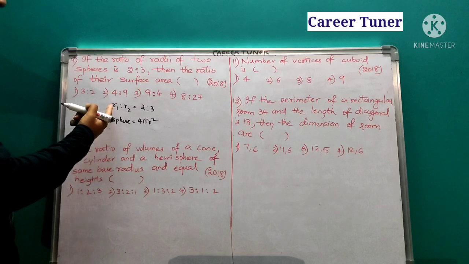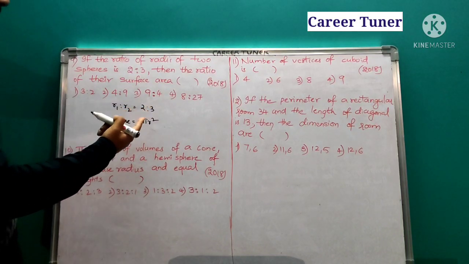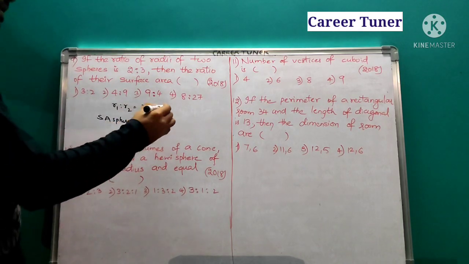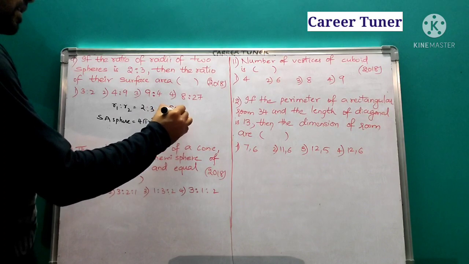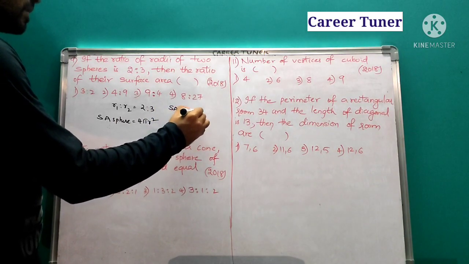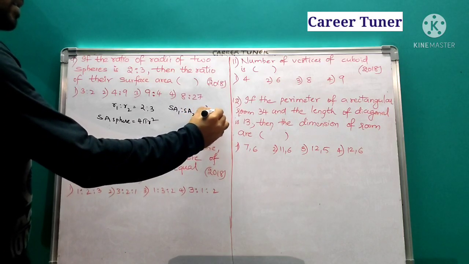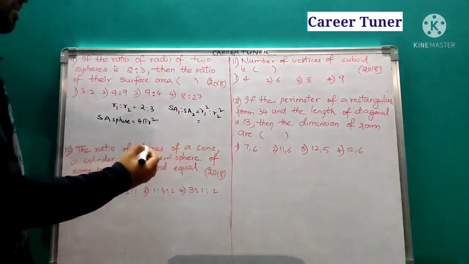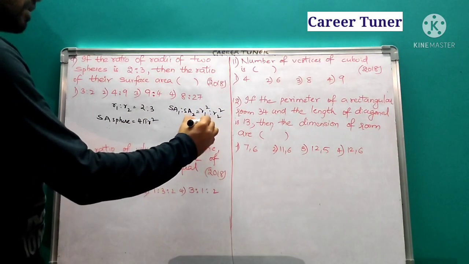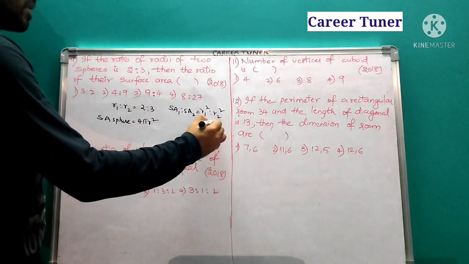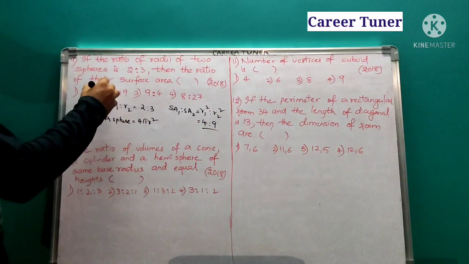Similarly, R1:R2 is 2:3, so the surface area also becomes a square times. The surface area of the first sphere is to the surface area of the second sphere equal to R1 square is to R2 square. R1 square is 2 square, which is 4, and R2 is 3, so 3 square is 9. So 4:9.